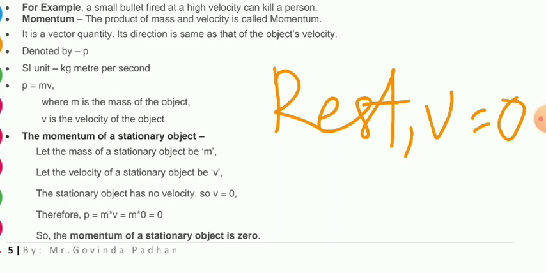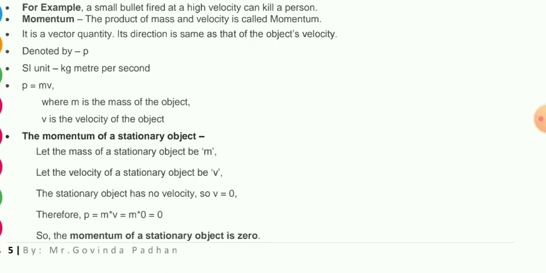So if zero is the velocity, then to obtain its momentum we multiply the velocity with mass, and zero multiplied with any number is zero itself. So the momentum of a stationary object is zero. Remember, this type of question comes in objective type, maybe MCQ or true false, or may come in various different ways.